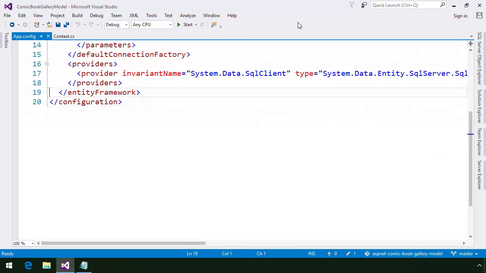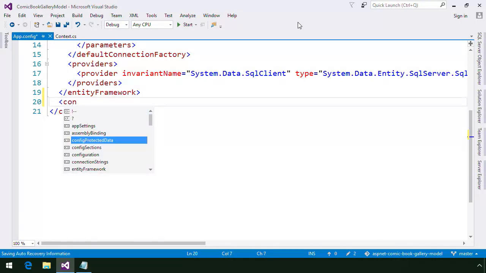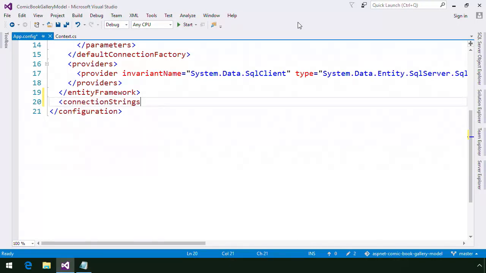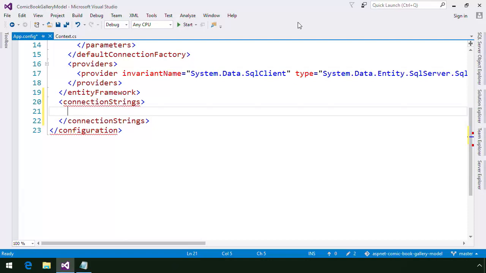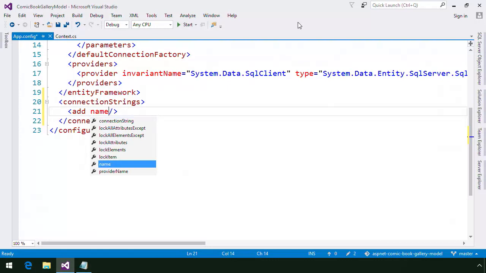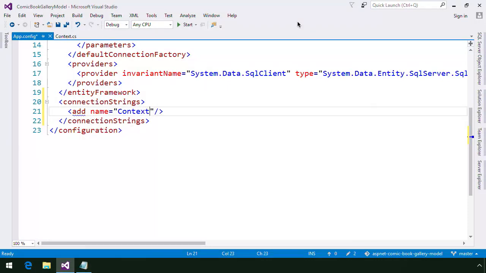We start by adding a connection strings element right underneath the root configuration element. And within that element, we'll add an add element. On the add element, we'll add a name attribute whose value will match the name of our context class. That's how EF will know to associate this connection string with our context.